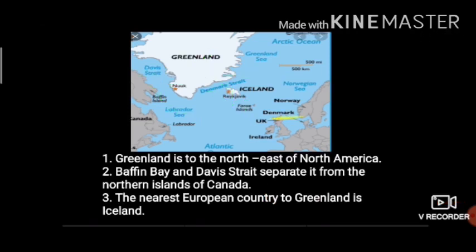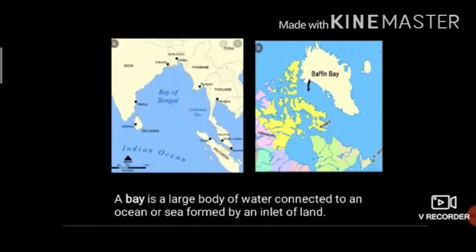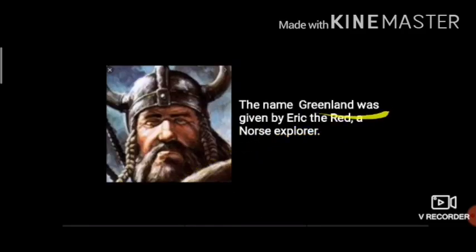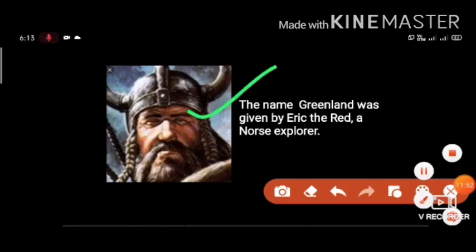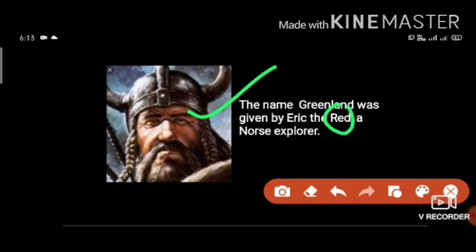One more thing about this: the name Greenland was given by Eric the Red. This man is Eric the Red. The name Greenland was given by Eric the Red, a Norse explorer. Now why was he called red? Because of his hair. His hair was red. So the name of Greenland was given by Eric the Red.